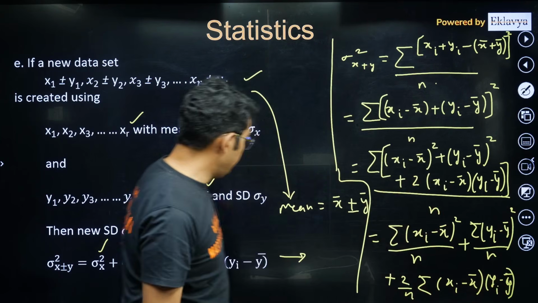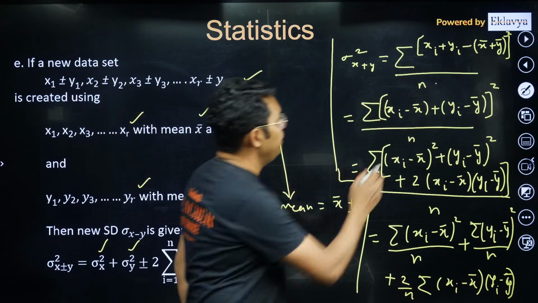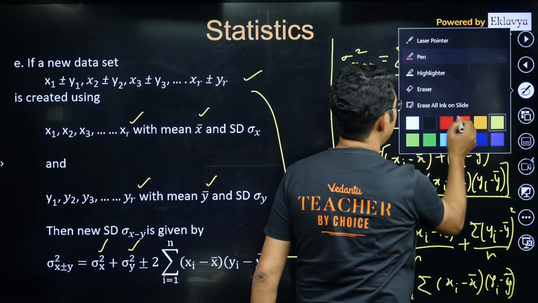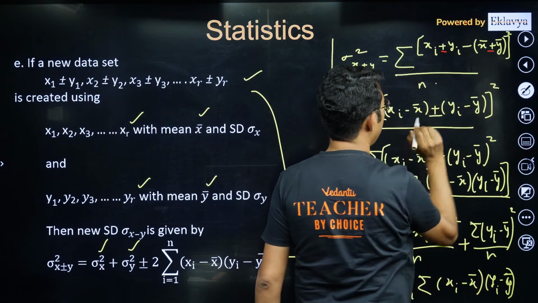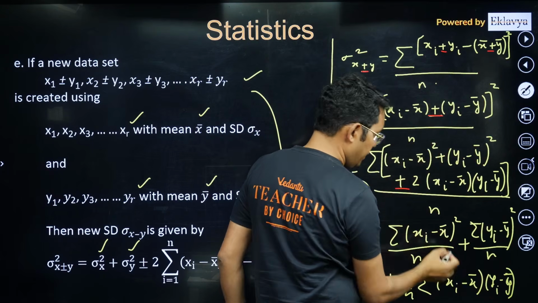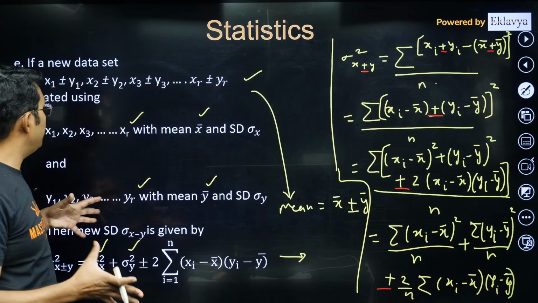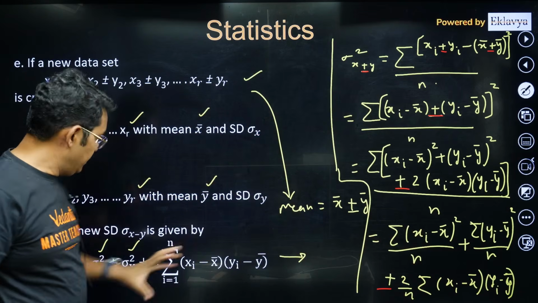Okay, so this is how this formula is coming. If you are taking a minus sign, then there will be minus here. If it is minus here, then it will be minus here, and it will be minus here, you can check. So if you are combining 2 data sets, your mean and variance will change with this result.